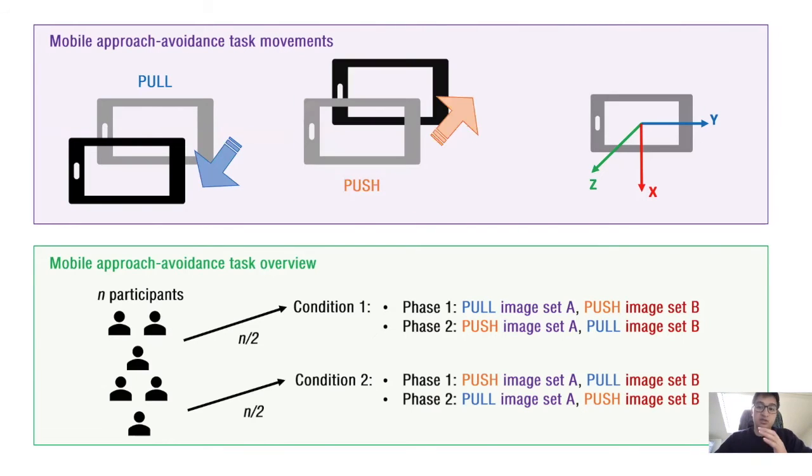What exactly to do depends on the instruction that they're given. For instance, in condition 1 here, participants first pull image set A, which could be, for example, vegetables, and they push image set B, which could be, for example, fruits. Then they do the opposite after a certain number of trials, such that they both pull and push each image set once. This is typically counterbalanced across the total number of participants.